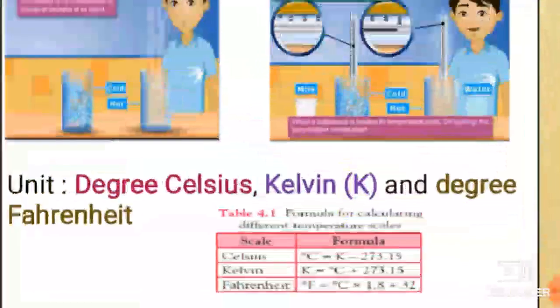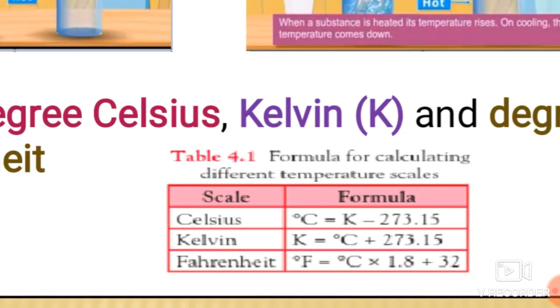See, students, over here are the formulas for calculating the temperature scales. If the temperature is given in Kelvin, then we can easily calculate degree Celsius using the formula. We have also seen examples for these formulas in this lesson.